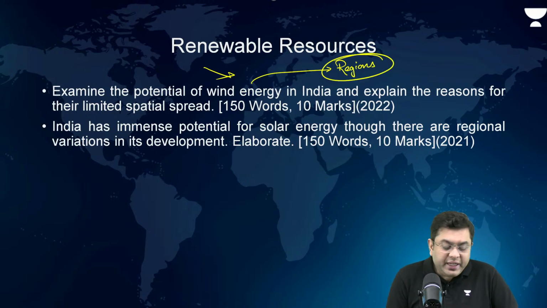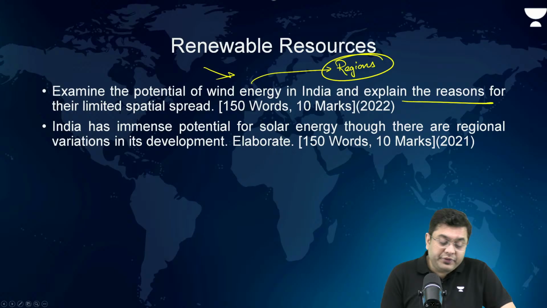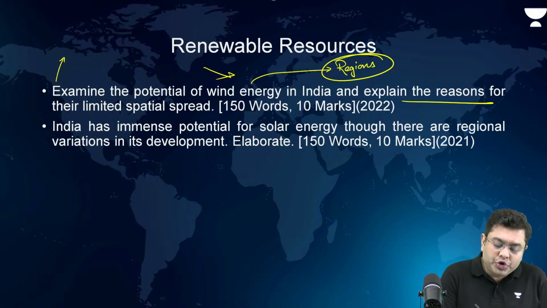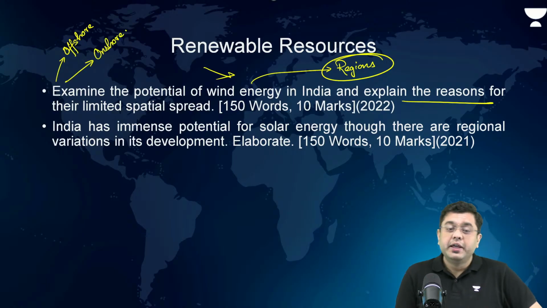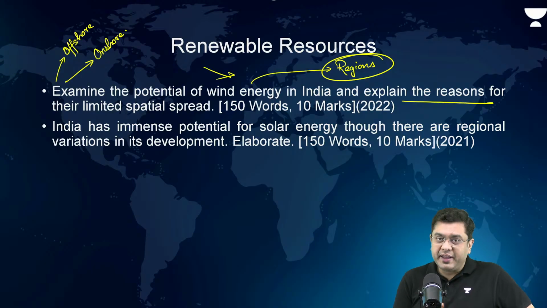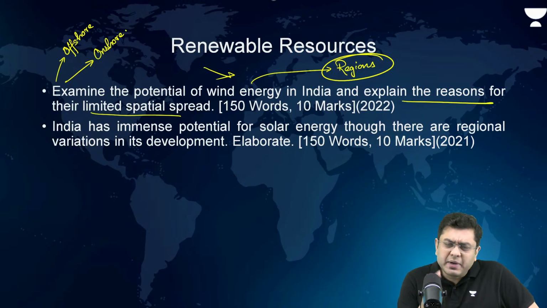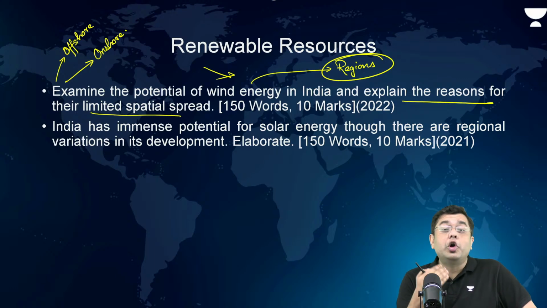And before talking about the reasons, you also talk about offshore potential, which is also high, even onshore, the coastal region. The potential is very, very high. Okay. Now, what is the reason for the limited spatial spread? There are multiple issues. Population density being one. Then, other than that, the wind is not regular.